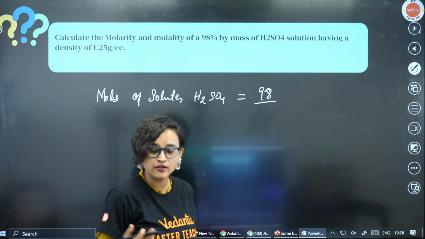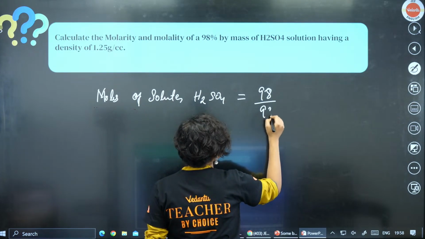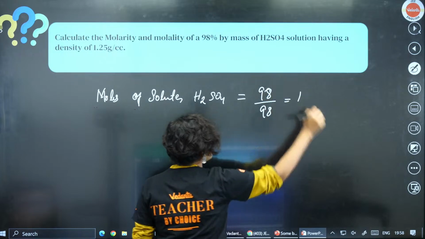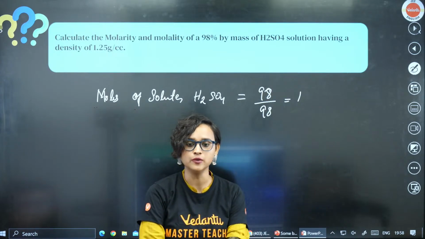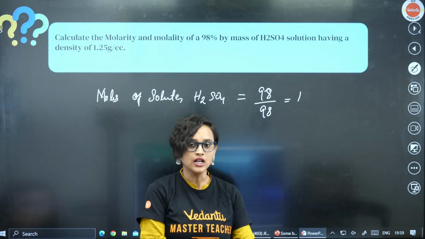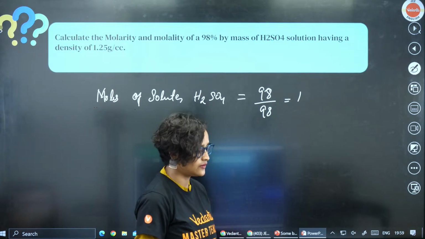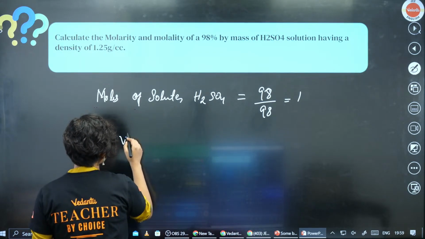What is the molar mass of H2SO4? Molar mass of H2SO4 is also 98, which means that moles of solute is definitely 1. Now what do we have to calculate? We will be calculating the volume of solution.